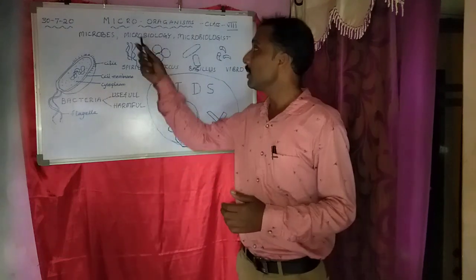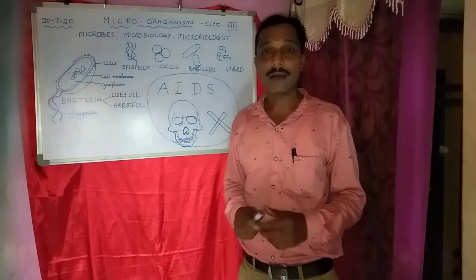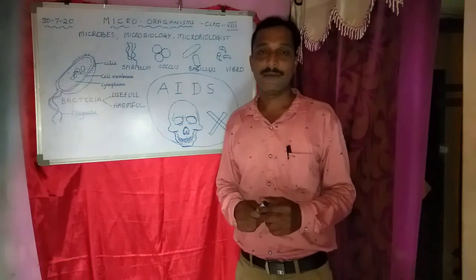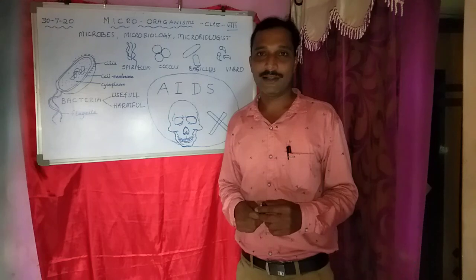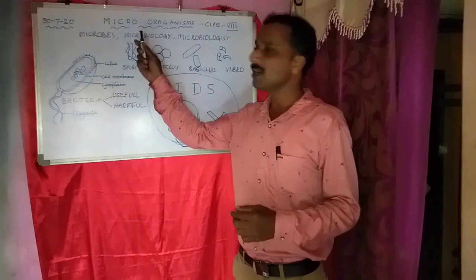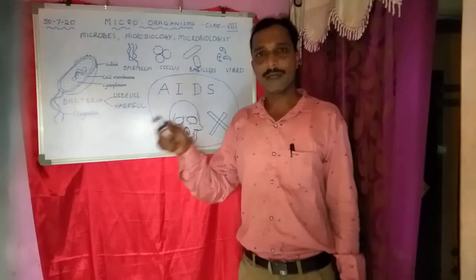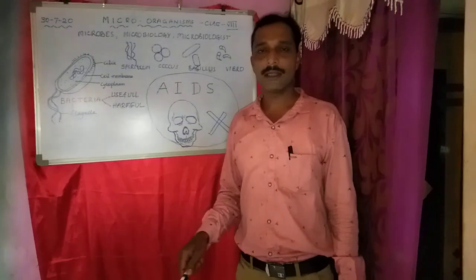Where are these living organisms found? These living organisms are found everywhere. We say God is everywhere. In the same manner, microorganisms are found in every habitat. They are found in water, in oceans, in soil, and in the air.